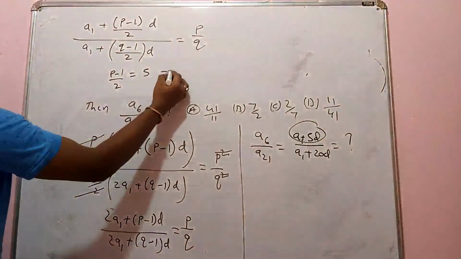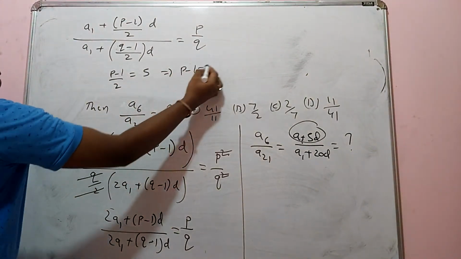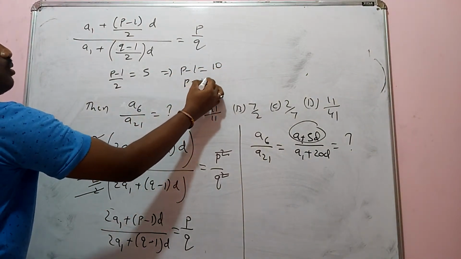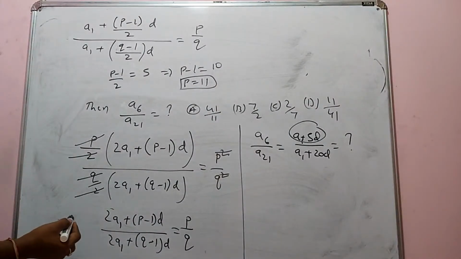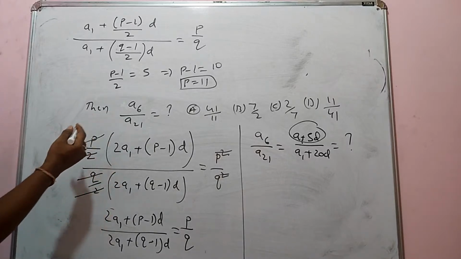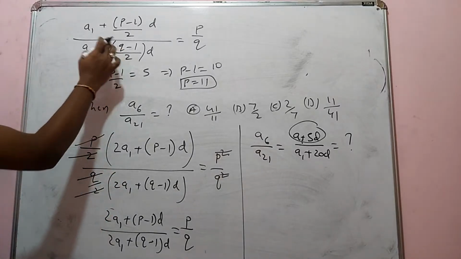So P minus 1 is equal to 10, so P is equal to 11. Now next, let's find Q also.